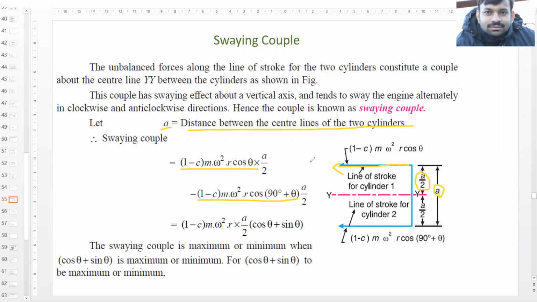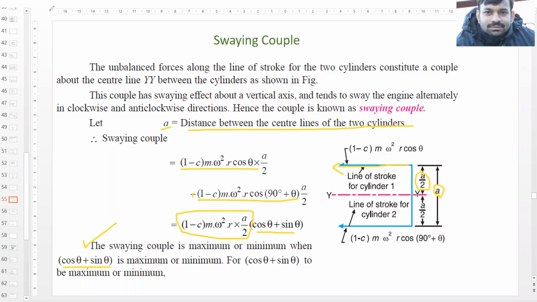Once we solve this, we get (1 − c) m ω² r into a/2, and we will get cos θ plus sin θ, because cos(90° + θ) is minus sin θ, and with this minus sign, minus minus becomes plus. So it becomes cos θ plus sin θ. Again, it will be maximum or minimum when cos θ plus sin θ is maximum or minimum.